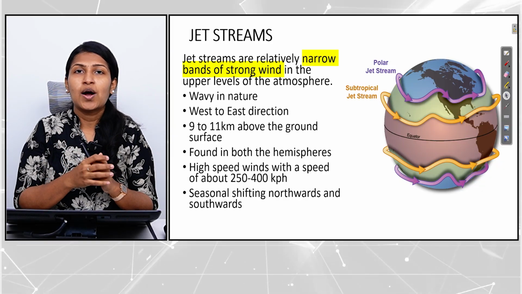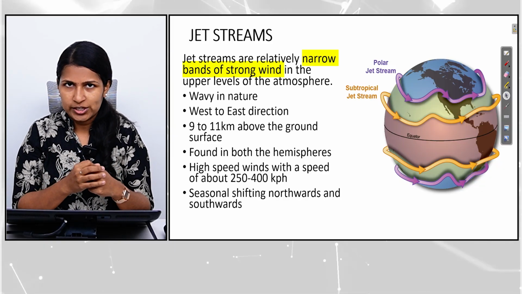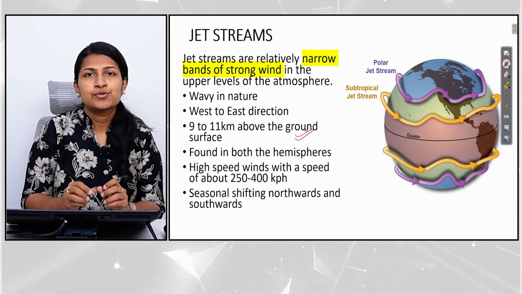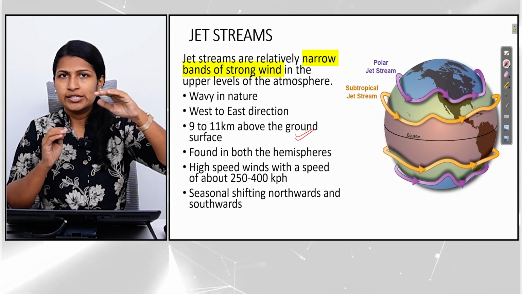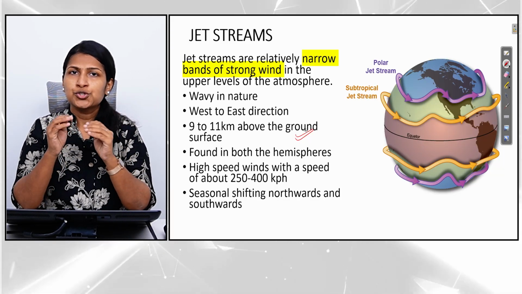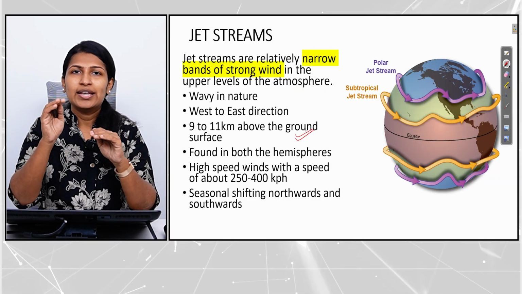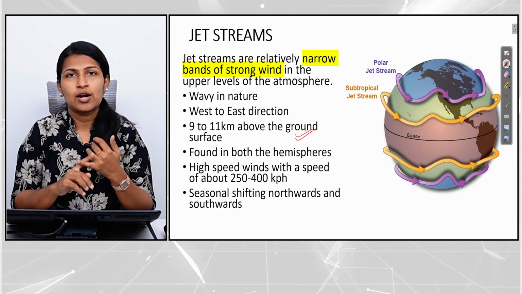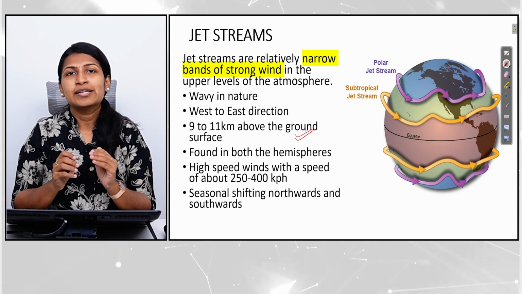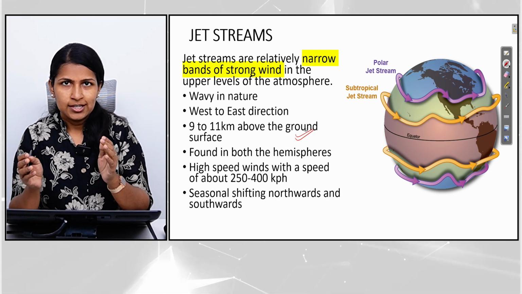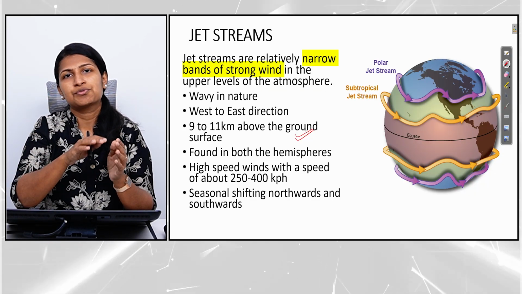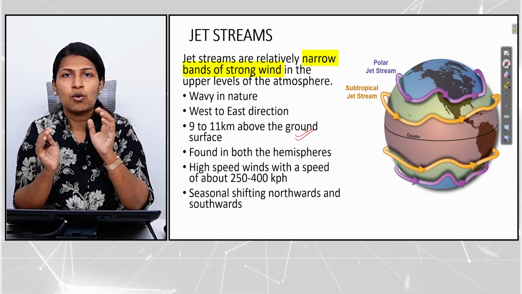Now let us try to understand the characteristics of jet streams. As we've discussed, jet streams occur in the upper troposphere, in the upper levels of the atmosphere, so it is restricted to the troposphere region. It is usually found between 9 to 11 kilometers from the ground surface. The direction of the jet streams is primarily from west to east. It moves just like the rotation of the earth.